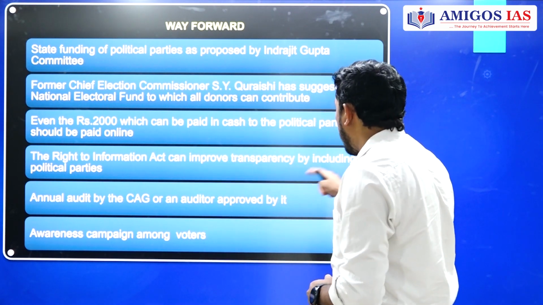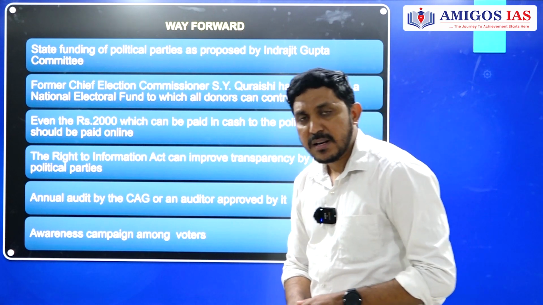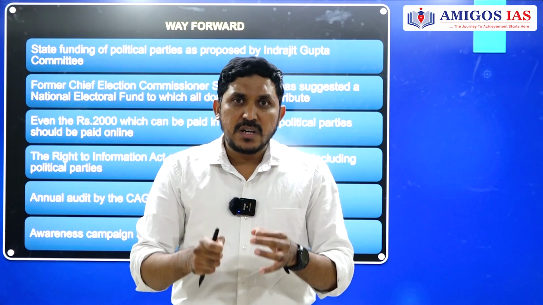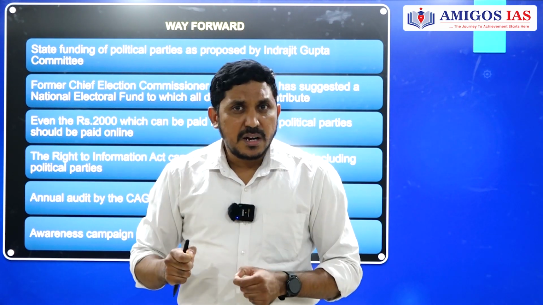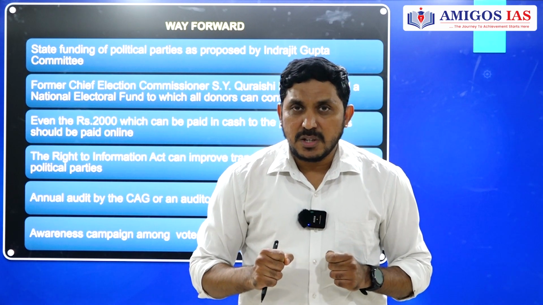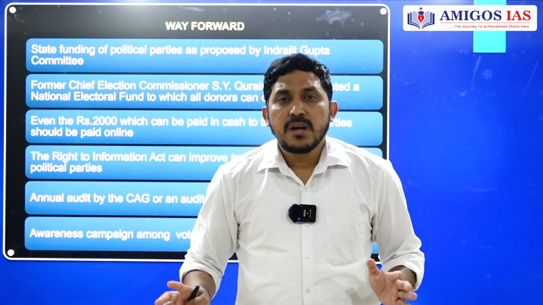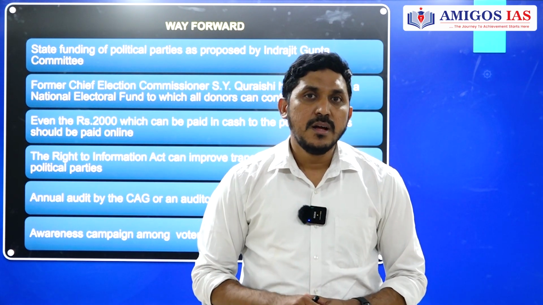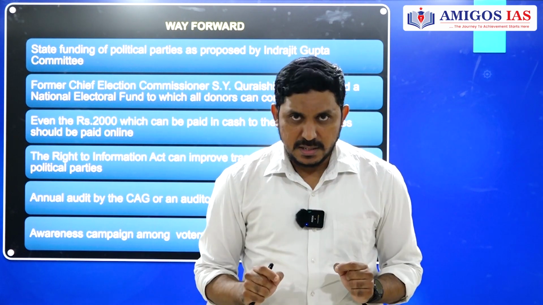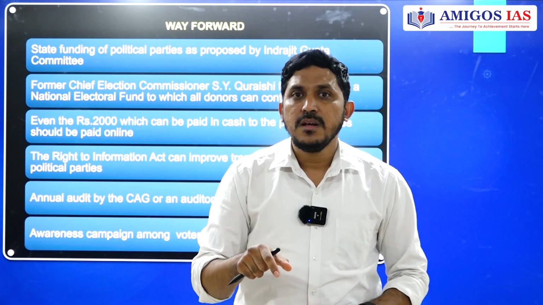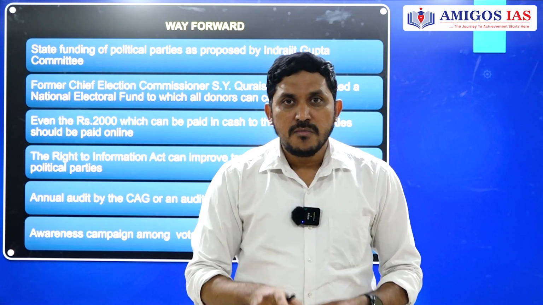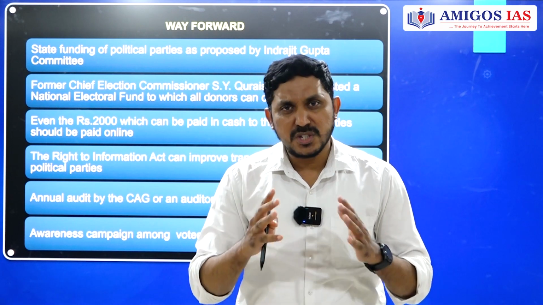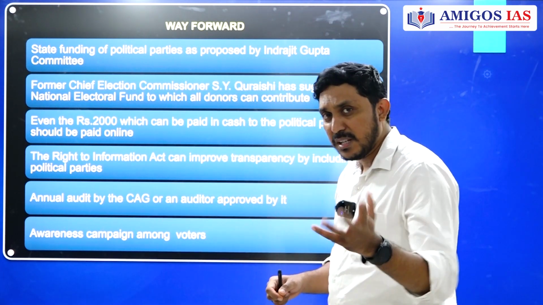The Right to Information Act can improve transparency by including political parties. Political parties can be called public authorities. They satisfy the definition of public authorities as per the RTI, but the government refused to accept this and said political parties will not come under RTI. We need to bring legislation to enforce this provision, so that even political parties fall under the definition of public authorities. Then we will be able to file RTIs about political parties, their expenses, their office bearers and so on. But as of now, it is not implemented yet.